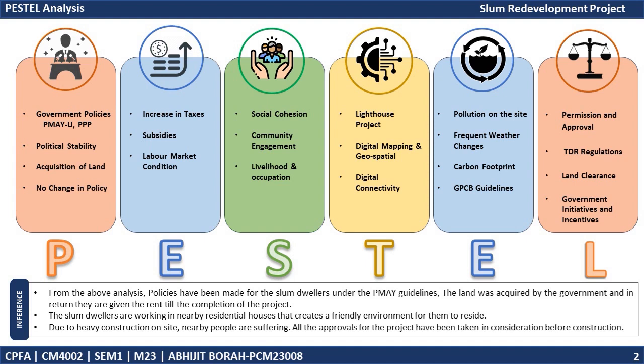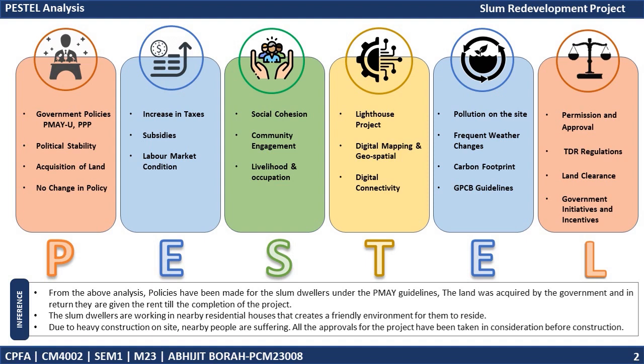Carbon footprint. The energy used during construction, including electricity for powering equipment, lighting, and heating and cooling on site, contributes to the carbon footprint. High energy consumption from non-renewable sources can lead to increased emissions. The construction work, especially in Ahmedabad, is carried out according to the GPCB guidelines.